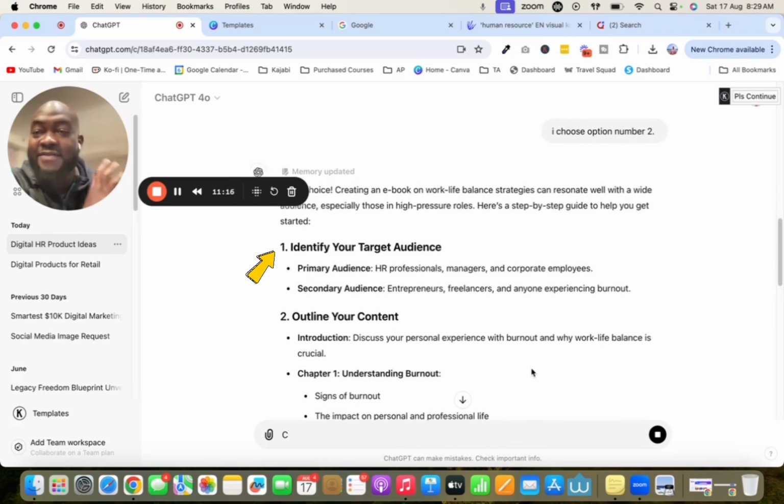It said, identify your target audience. We already identified our target audience as being other human resource managers who are in the same boat as us, because 9 times out of 10, let me make it super easy for you. When you are looking to serve someone out there, especially in the online space, 9 times out of 10, the person who you're best able to serve is the person who you used to be many yesterdays ago.